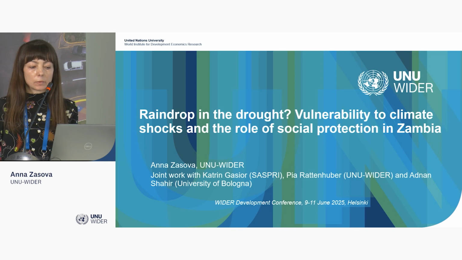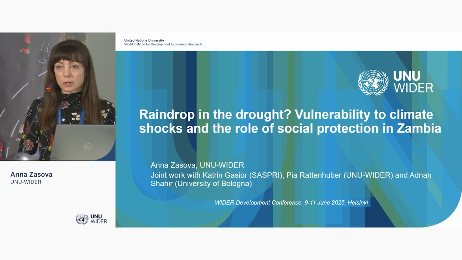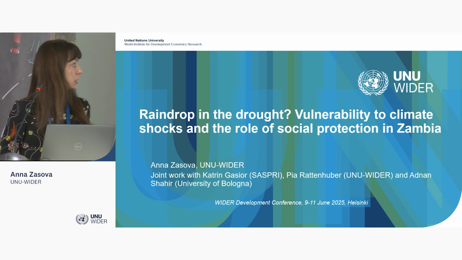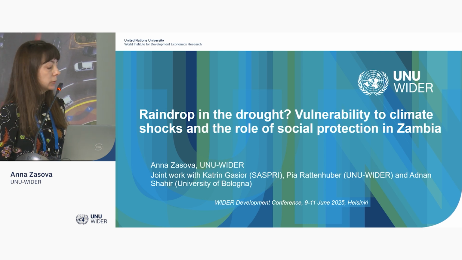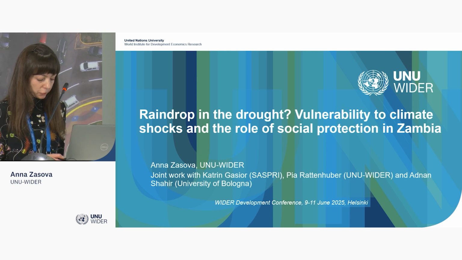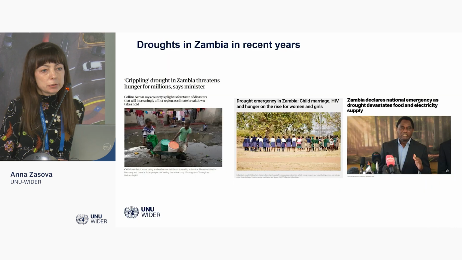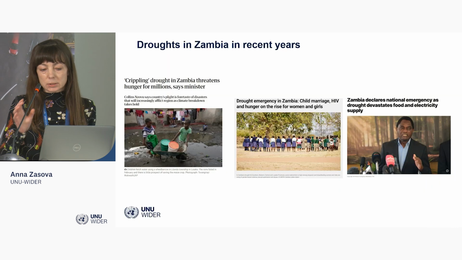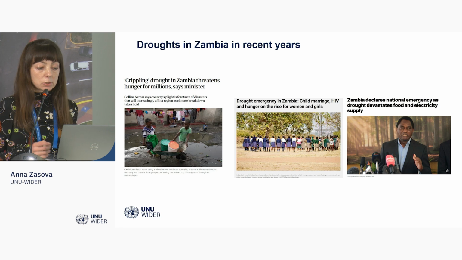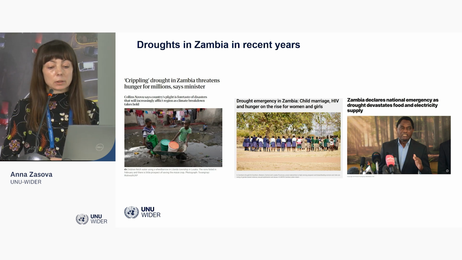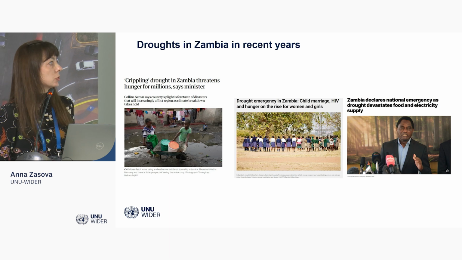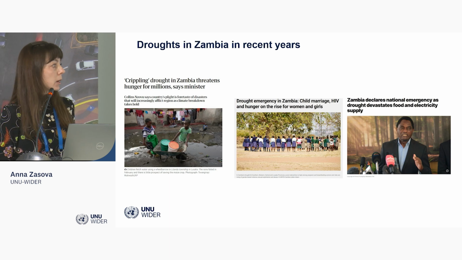So I will be presenting a paper on the effect of droughts in Zambia, and we are also looking at the role of social cash transfers. This is joint work with Katrin Gassior from SASPRI, Pierre Rattenhuber from UNU-WIDER, and Adnan Shahir from the University of Bologna. The motivation for this paper is that Zambia was affected by a series of strong droughts in recent years, and last year Zambia declared a national emergency due to shortages in food and electricity supply.